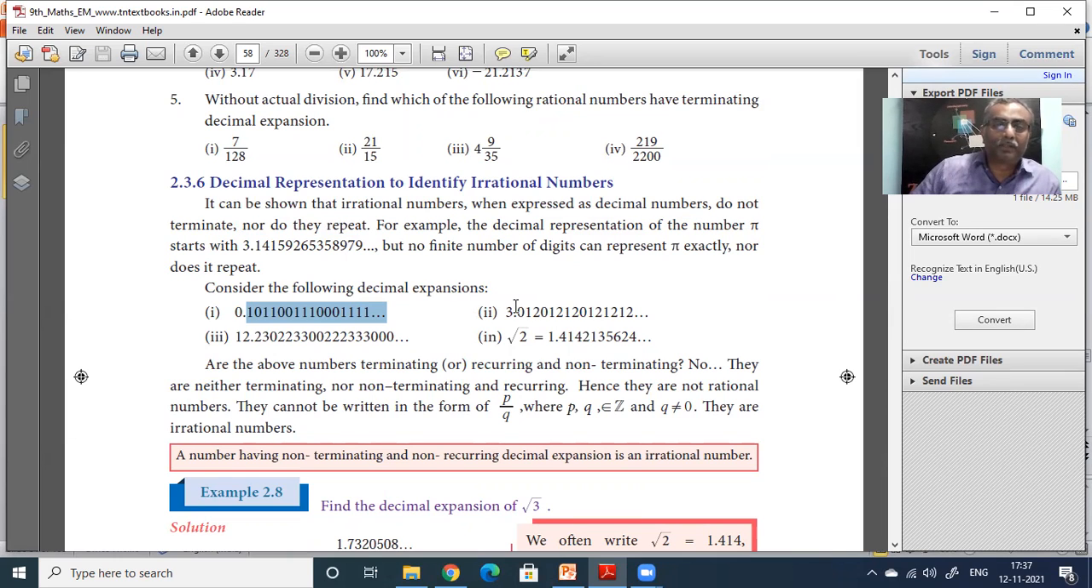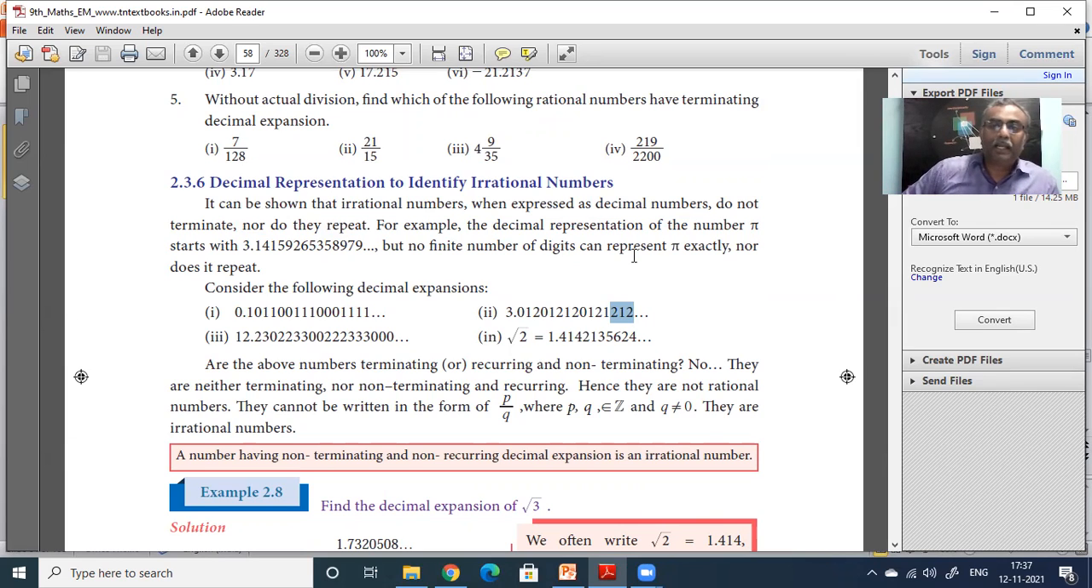Take this number also, 3.012. Then you think you also have 012, but next one becomes 120. Then next one becomes 121. Next one becomes 212. See? So there is no recurring pattern at all. It is keeping on going, all the time changing and never ending. That shows it is an irrational number.